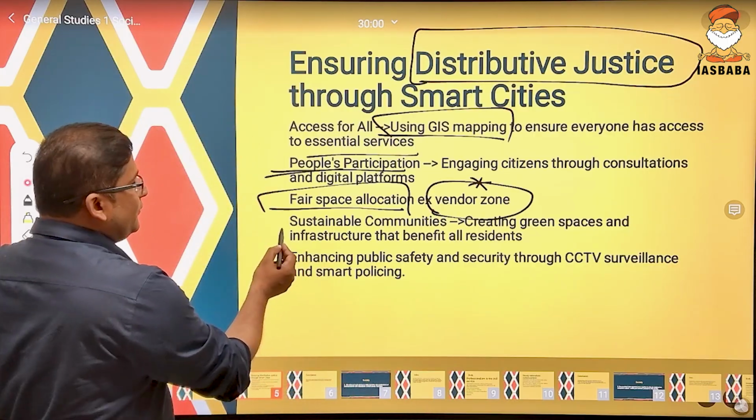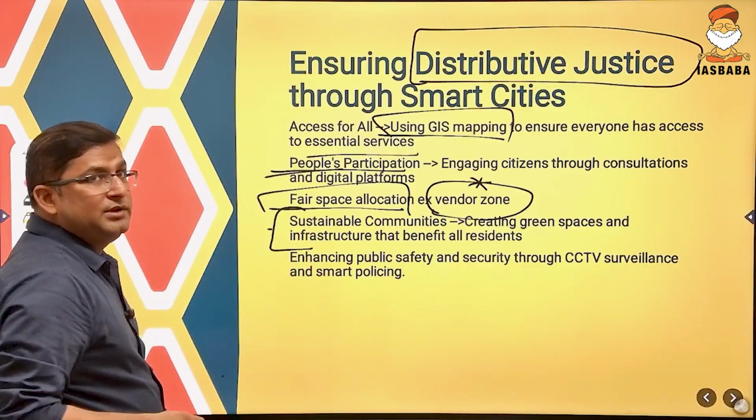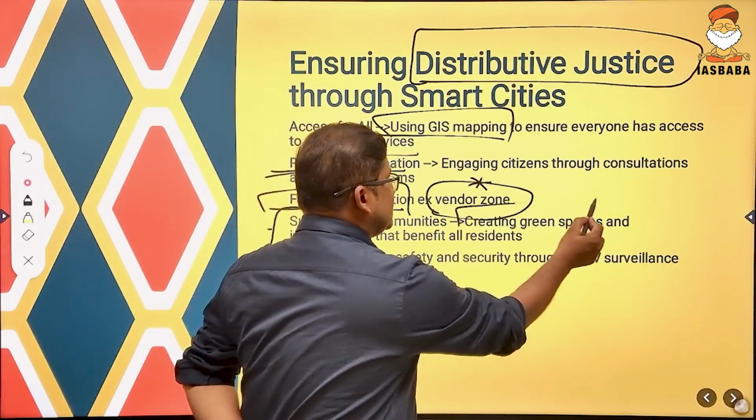Next, it also focuses on sustainable communities. Sustainable community means it is also creating green space.